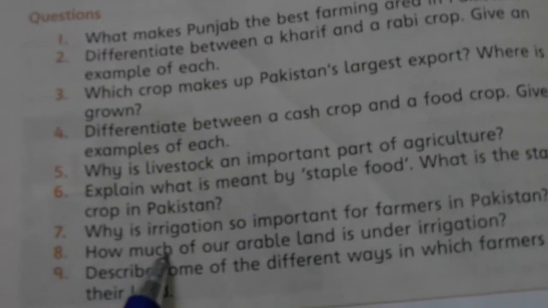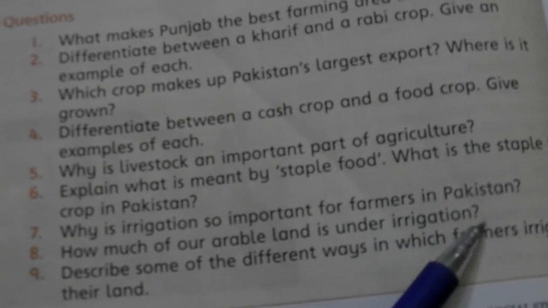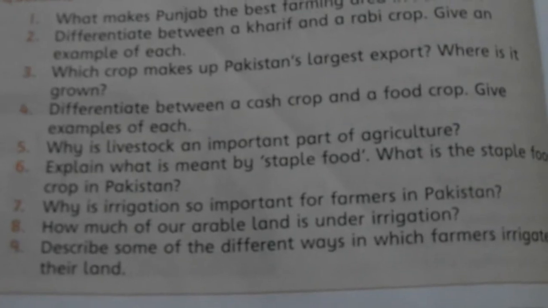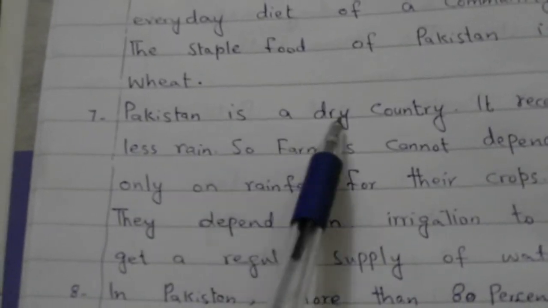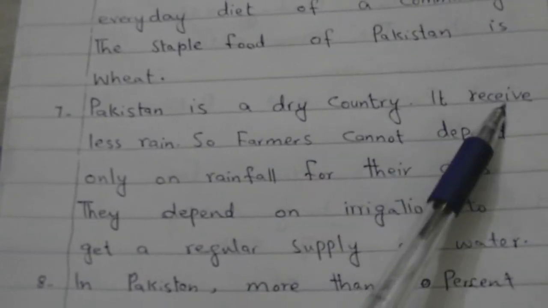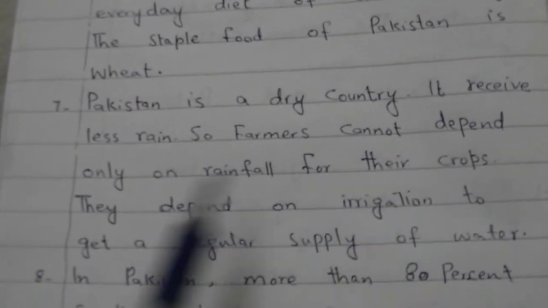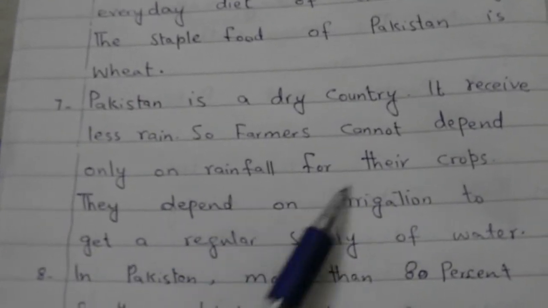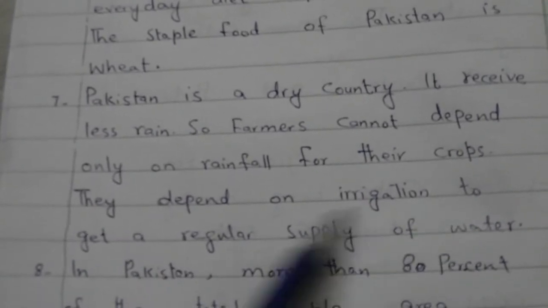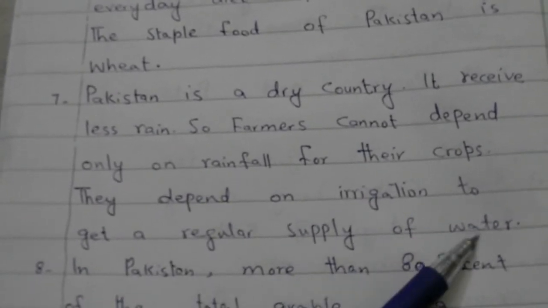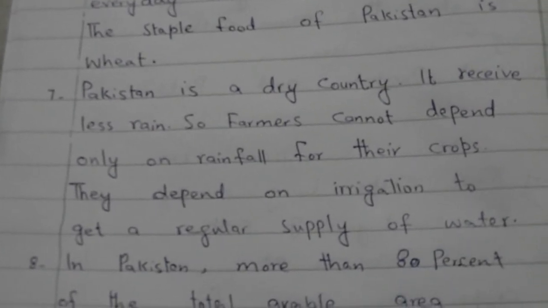Question number 7. Why is irrigation so important for farmers in Pakistan? And its answer is Pakistan is a dry country. It receives less rain, so farmers cannot depend only on rainfall for their crops. They depend on irrigation to get a regular supply of water. This is the answer of question number 7.